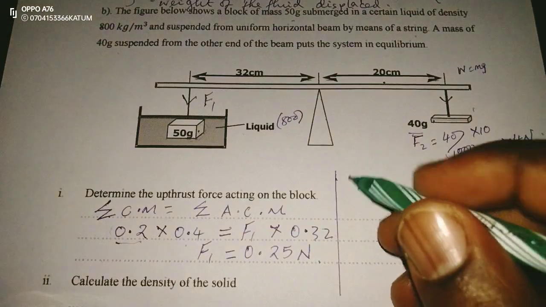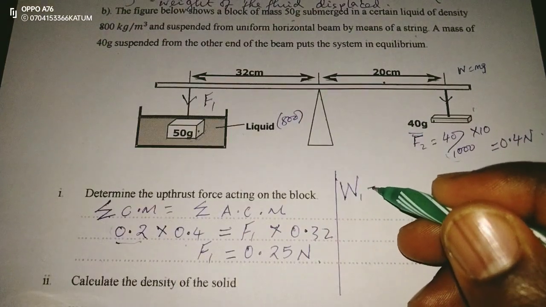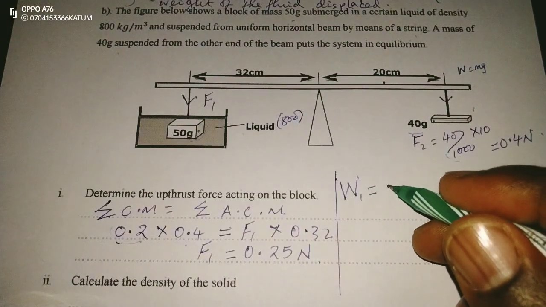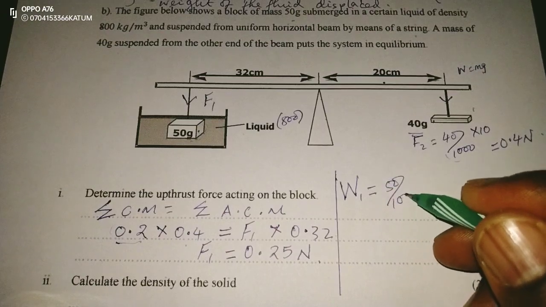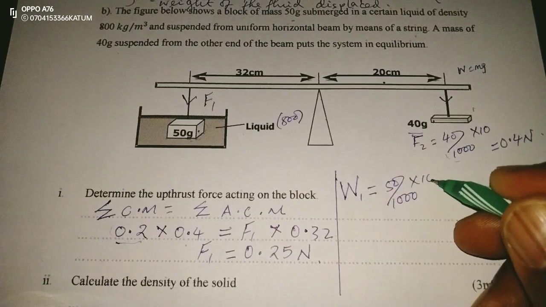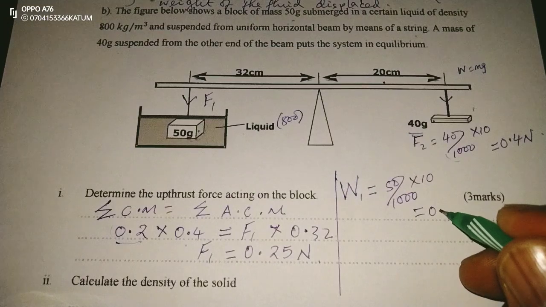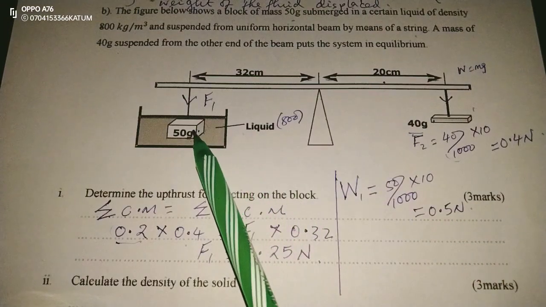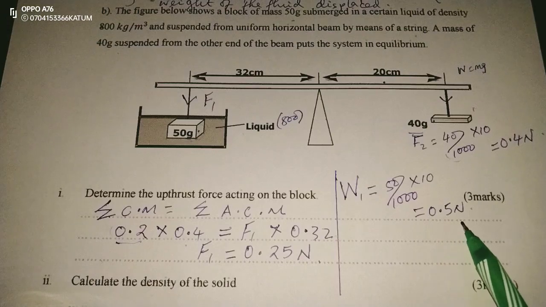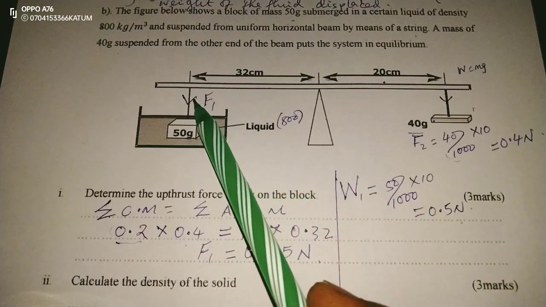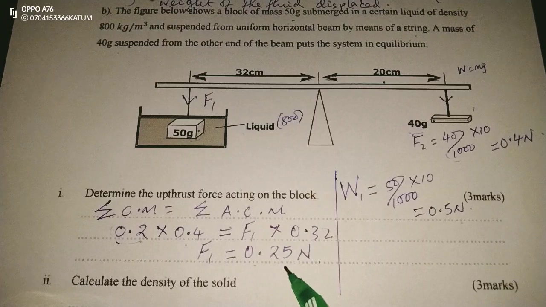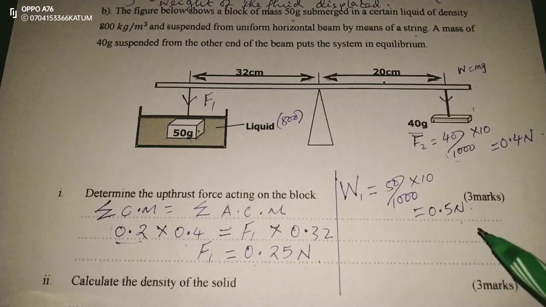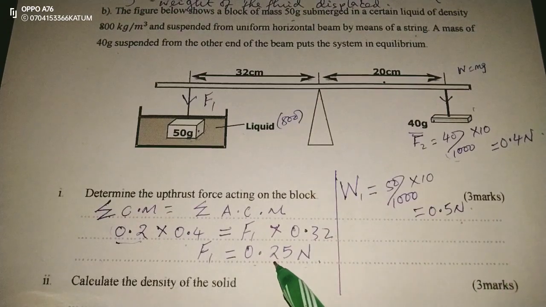Now, real weight is going to be the first weight there, mg, whereby we will take 50 over 1,000 times 10. This becomes 0.5 newtons. So the real weight of the 50 gram mass is 0.5 newtons. But now we can see the force it is exerting is 0.25. That means we have the real weight and we have the apparent weight.